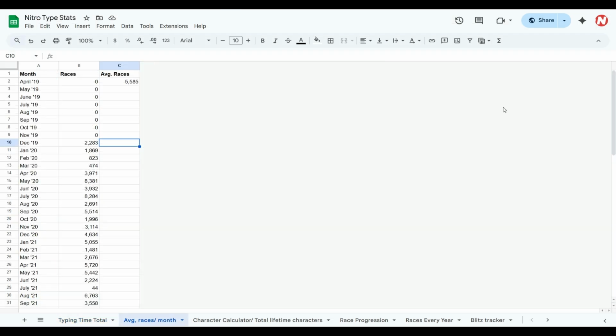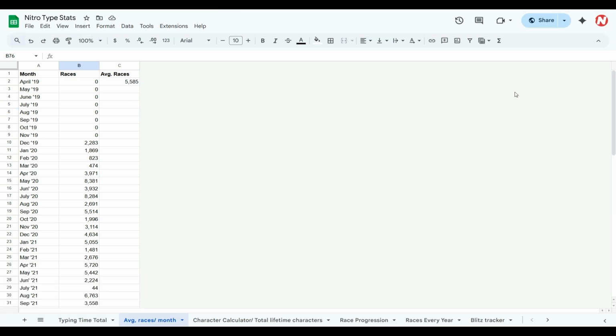To get a more accurate view of my total activity throughout my entire account's lifetime, I have to count every month from when it was first created, which is why I've added this part here from April to November. Since it was created in April of 2019, but I didn't do a race till December of 2019. So that brings my average races down to 5,500 from where it was about 6,200 or so.